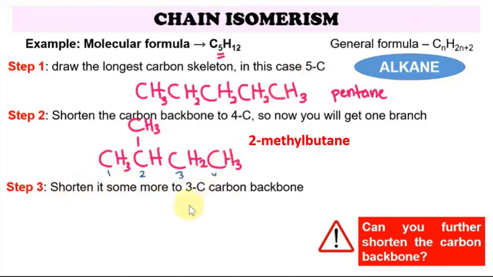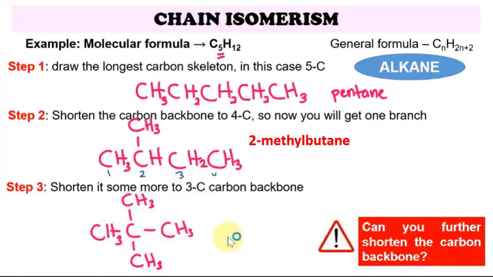Next step, let's try to reduce another 1 carbon and make it a 3-carbon longest chain: 1, 2, 3. The other 2 carbons we are going to put both on the second carbon. So here we have CH3, CH3, CH3, and CH3, still C5H12. Can we make it shorter? Can we make the longest carbon chain 2?